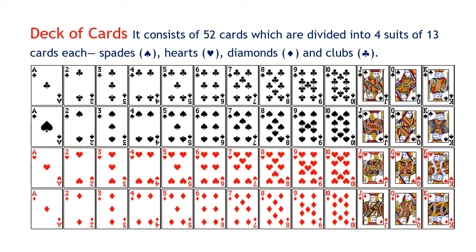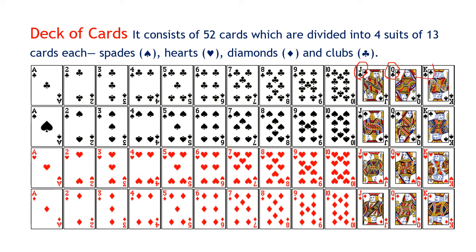And we have 4 aces, the rest are numbers from 2 to 10, and we have 12 face cards, the jack, the queen and the king. The J stands for jack, Q is the queen and K is the king.